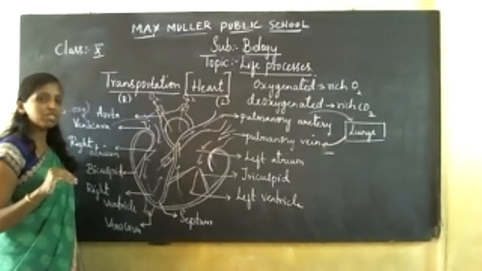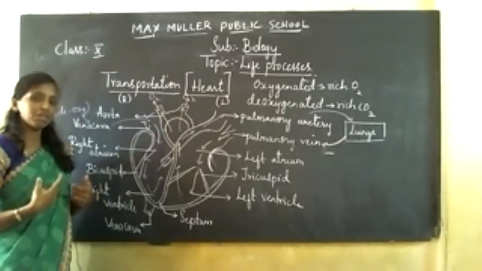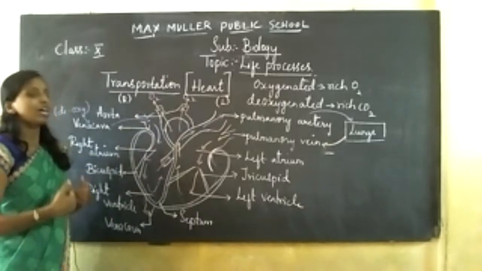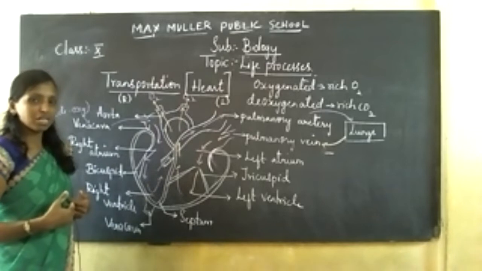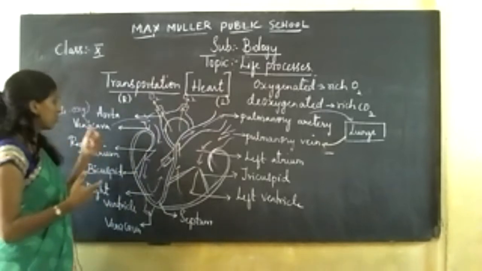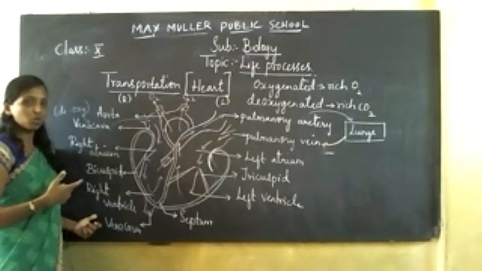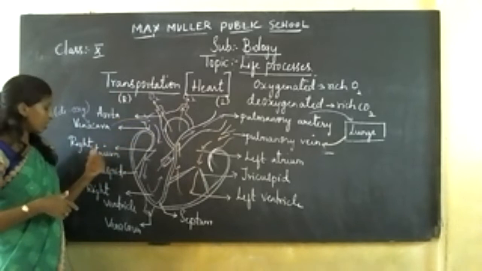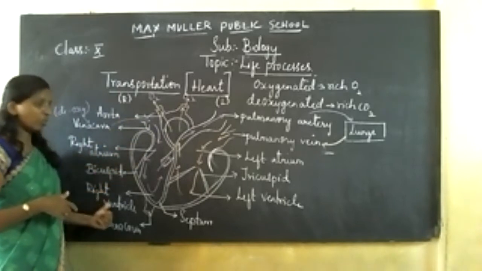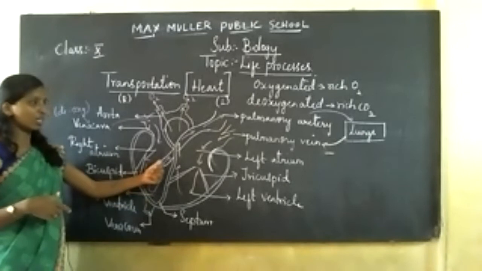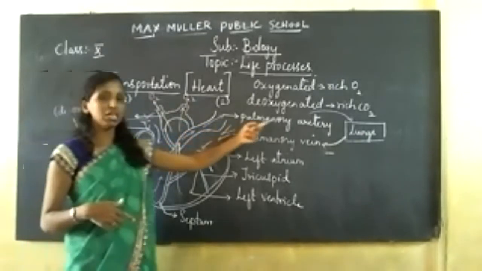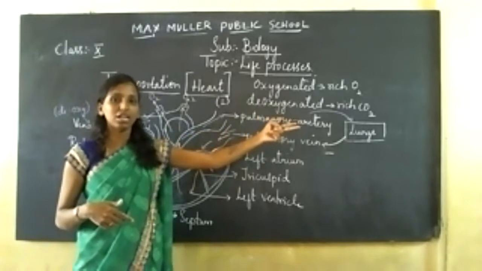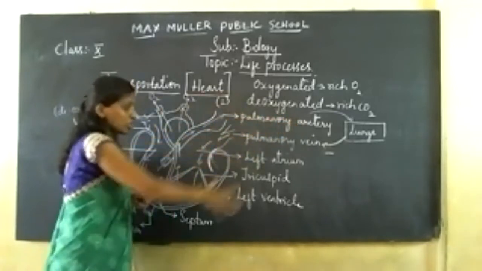Later, the oxygen-rich blood gets converted into deoxygenated blood by the different processes undertaken in your body. At that point, this deoxygenated blood again enters your heart through the vena cavas, from the superior and inferior vena cava, into your right atrium and then your right ventricle. Once the ventricle contracts, the blood is pumped to your pulmonary artery, which is connected to your lungs. As I told you, that is how the circulation takes place.